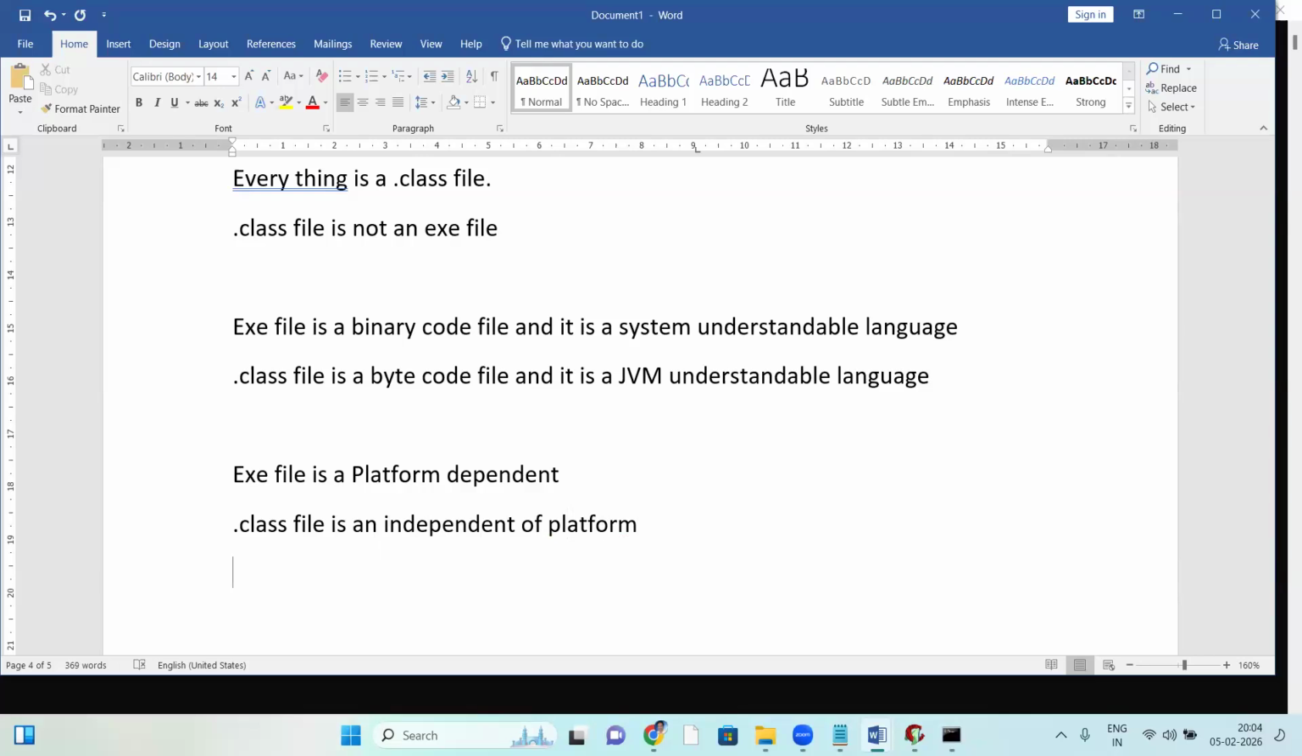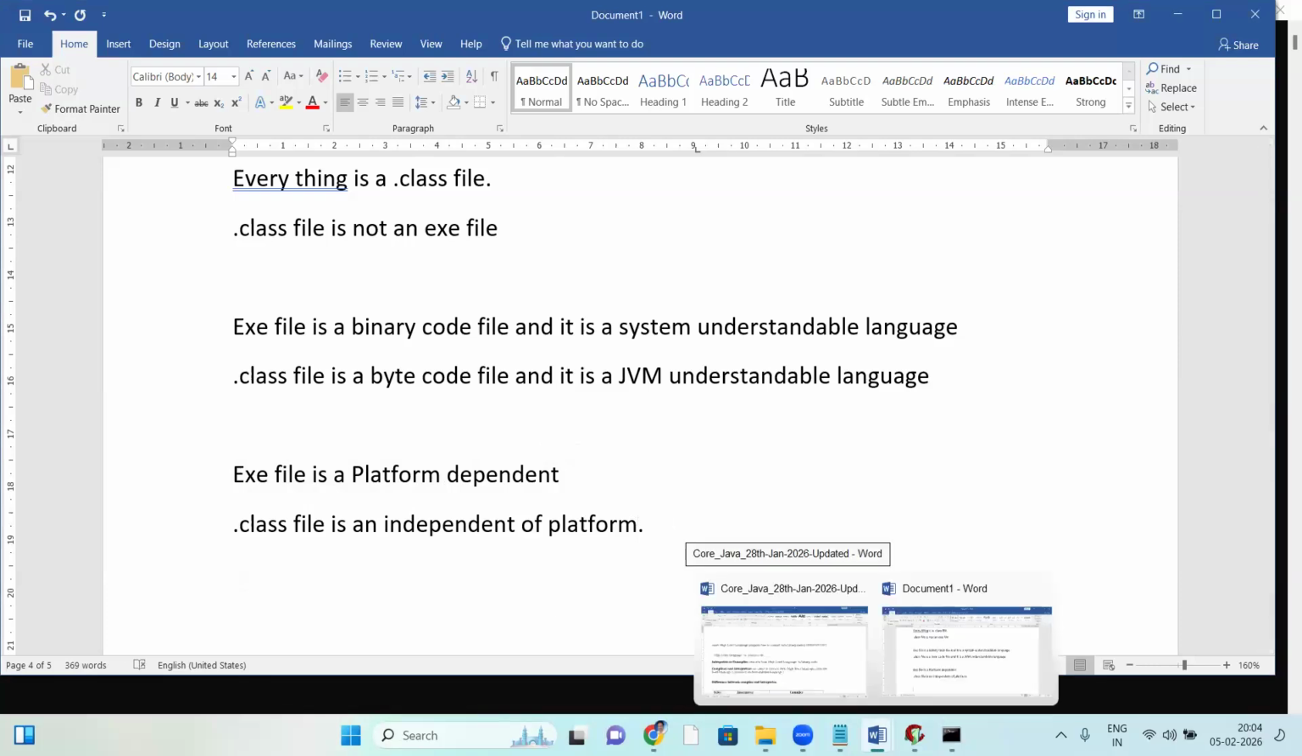So what is platform independence and what is portability? Tomorrow we'll definitely discuss that, along with the differences between exe file and dot class file. It will be a wonderful session, so just attend it.